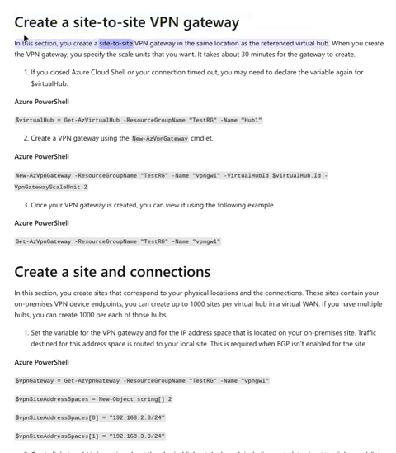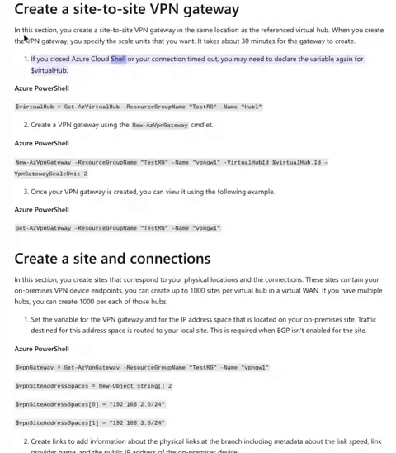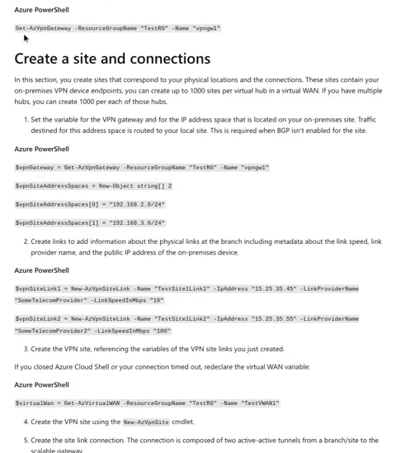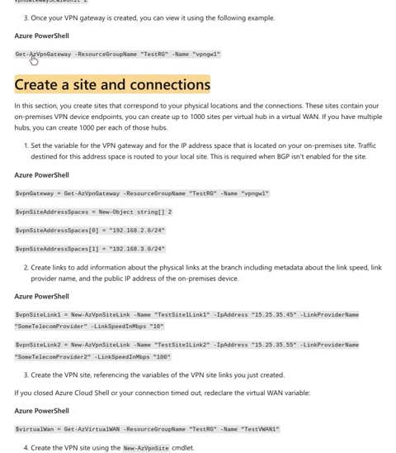Create a site-to-site VPN gateway. In this section, you create a site-to-site VPN gateway in the same location as the referenced virtual hub. When you create the VPN gateway, you specify the scale units that you want. It takes about 30 minutes for the gateway to create. If you closed Azure Cloud Shell or your connection timed out, you may need to declare the variable again for $virtualHub. Azure PowerShell: $virtualHub = Get-AzVirtualHub -ResourceGroupName TestRG -Name hub1.